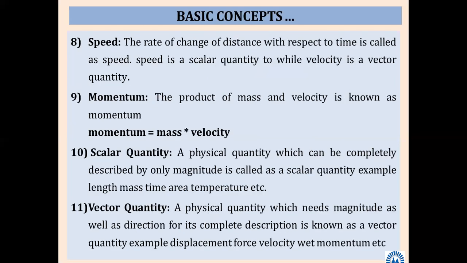Then speed. As I told, what is the difference between speed and velocity? Somebody has given the correct answer. Speed is a scalar quantity and velocity is a vector quantity. So what is scalar, what is vector? You might have come across this. Magnitude and direction.